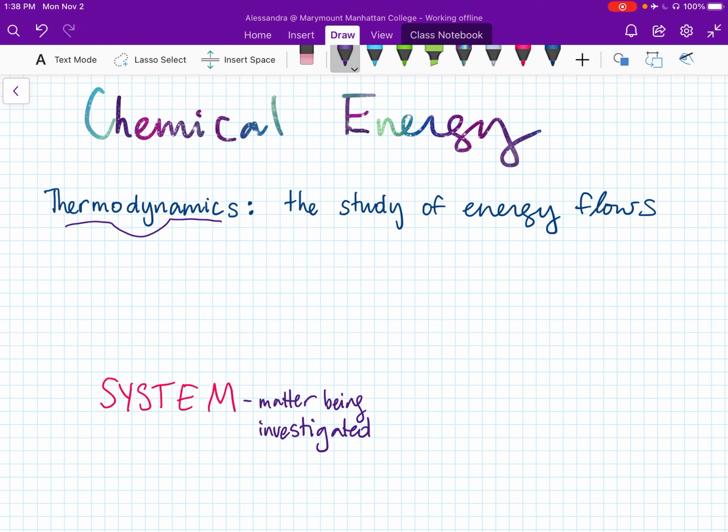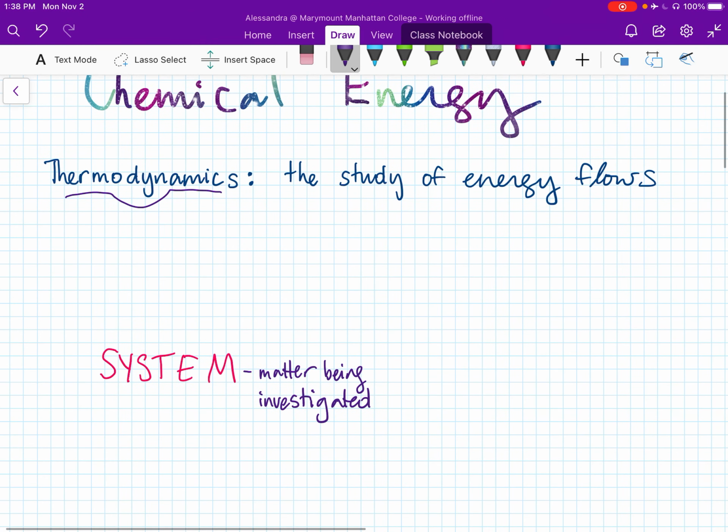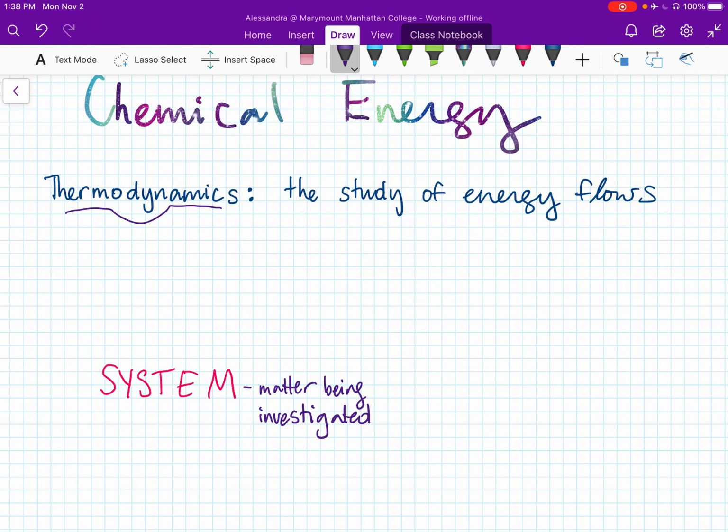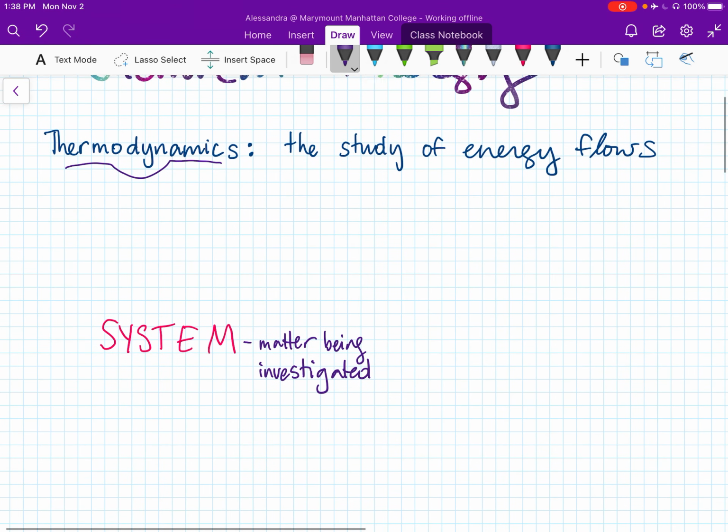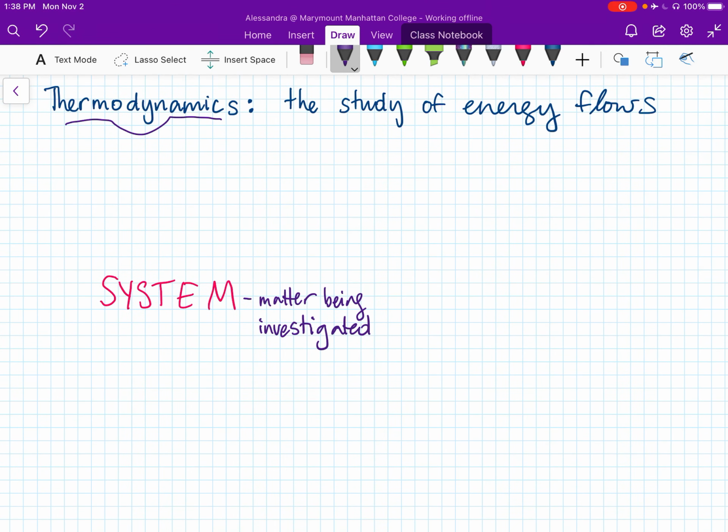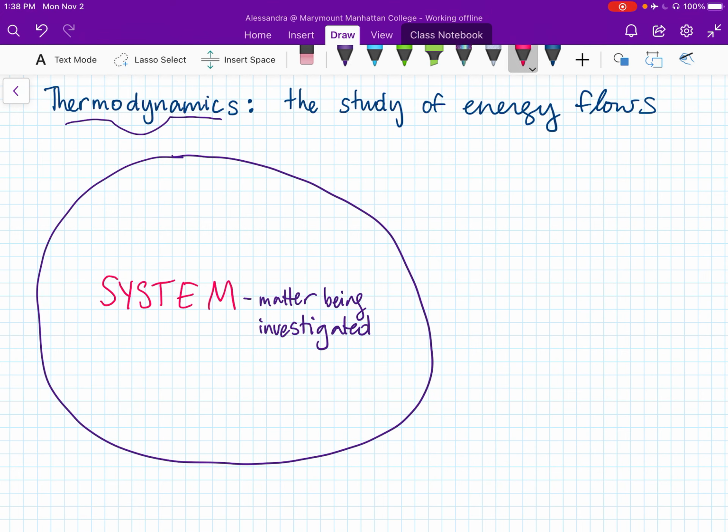Whenever we think about chemical energy, we have to think about the system versus the surroundings. This is a big idea in thermodynamics: we have the universe, and the universe is everything, and everything consists of the system, which is whatever you're looking at, and then the surroundings, which is the rest of the universe outside of that system.